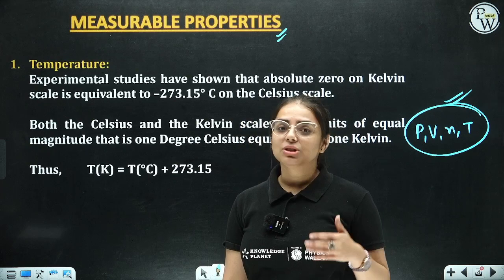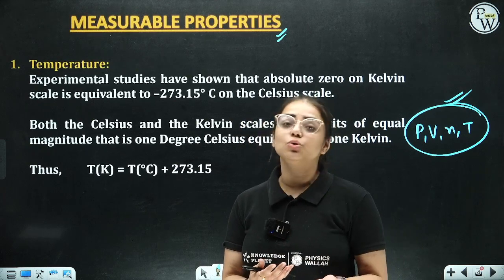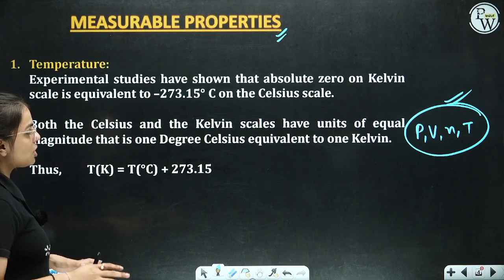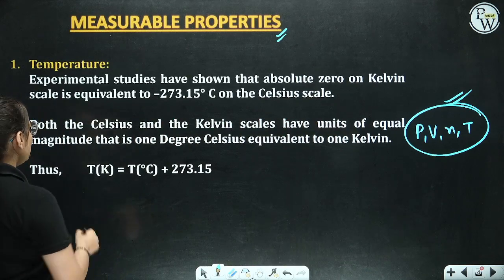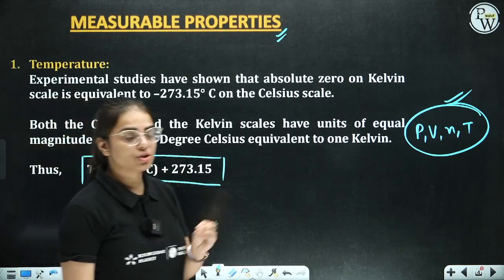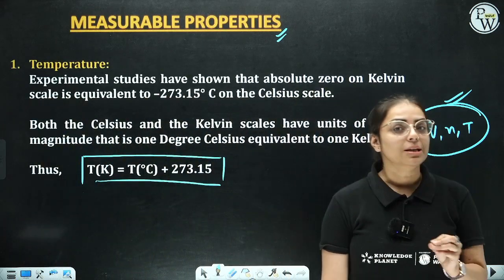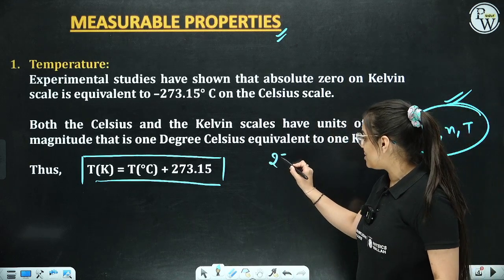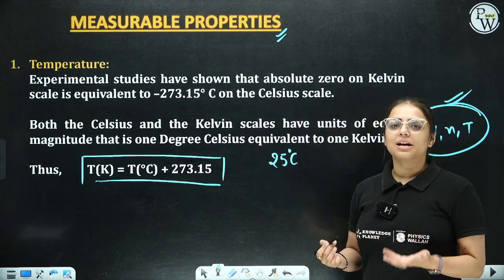Let's understand about this and their conversion. How do we need to convert them into Kelvin, right? If we have to convert a temperature from Celsius into Kelvin, then to Celsius we need to add 273. For example, if I have 25 degrees Celsius and I say please convert into Kelvin, what are you going to do?